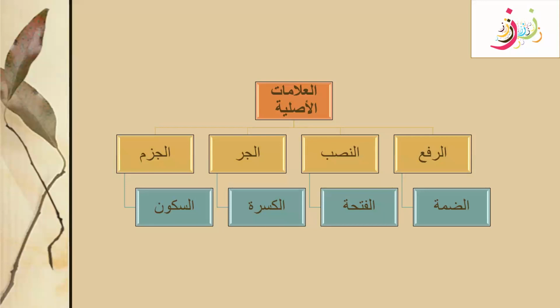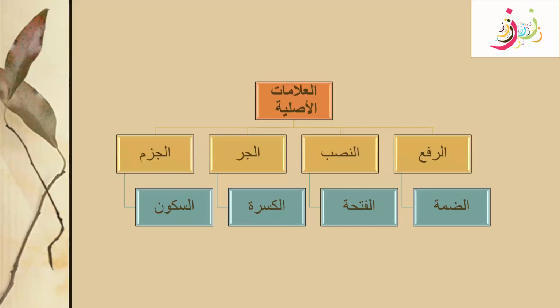And we can see these states of rafa, nasab, jar, and jazm in the afal and asma. So normally we always see that the rafa is always with the dhamma. We all know that. That is marfu state, and it will always carry a dhamma on the last letter.